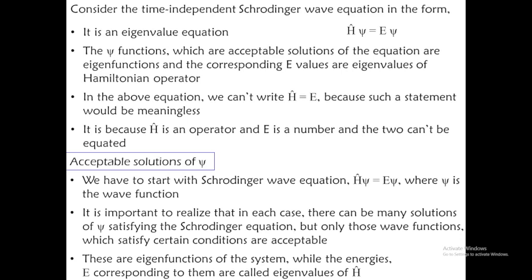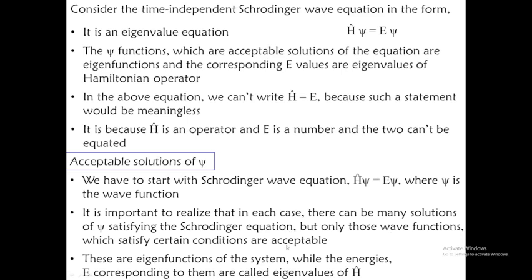Now we are coming to the acceptable solutions of psi. We have already mentioned that certain conditions should be satisfied for psi to be considered as the wave function of an electron. So we start with the Schrodinger wave equation, H psi equal to E psi, where psi is the wave function. It is important to realize that in each case there can be many solutions of psi satisfying the Schrodinger equation, but only those wave functions which satisfy certain conditions are acceptable.